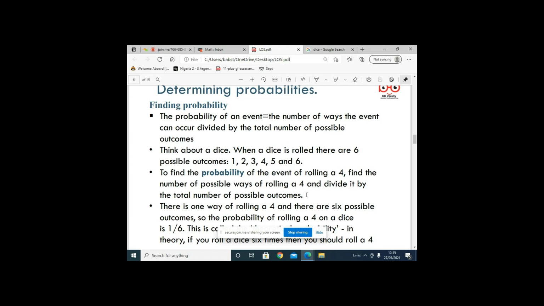The probability of rolling 1, only 1, is going to be what? 1 out of 6. The probability of rolling 3 is going to be what? 1 out of 6. The reason why it's 1 out of 6 is because 3 is just one outcome.